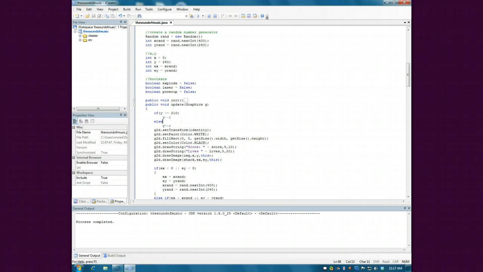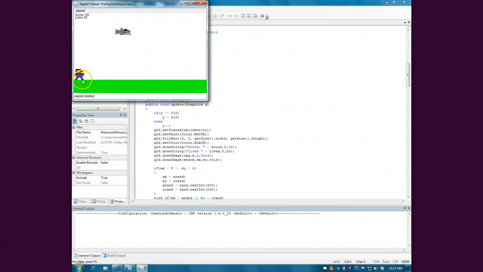I could actually have done that. No, because if y is greater than or equal to 210, I just make it stop moving. Y equals 210. That would solve the issue, now that I think about it. Run it and let's see what happens. It should actually solve the issue. You see? Not try.